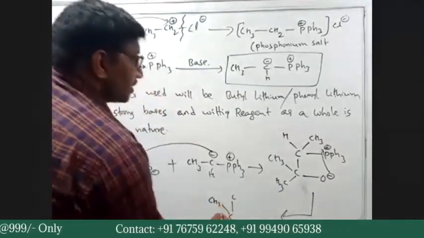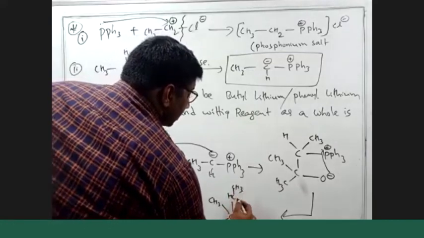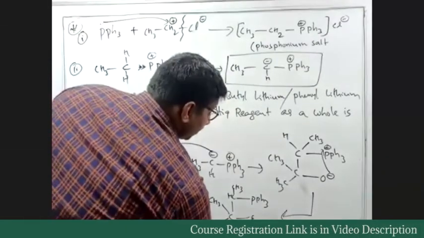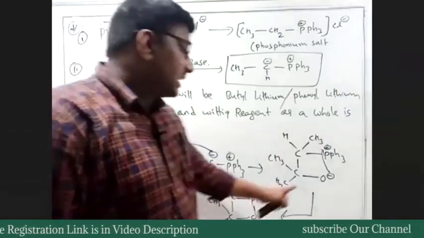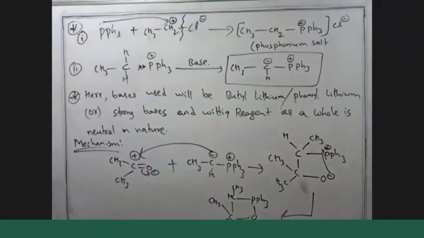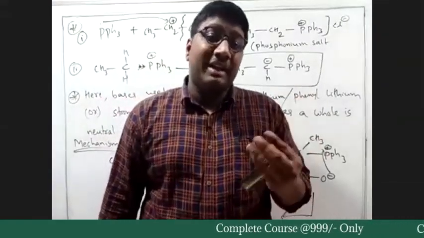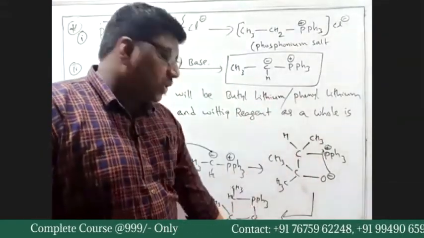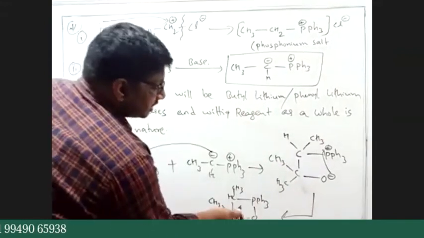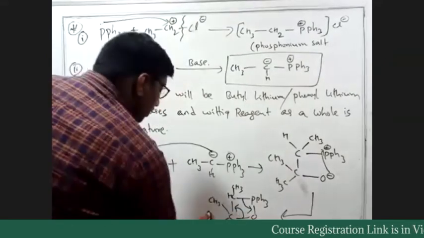Four-member ring structure. CH3, now what is this? PPh3, O. Oxygen has negative charge, phosphorus has positive charge. So a four-member ring structure is formed. As soon as it is formed, it will have a lot of ring strain, and the P double bond O is a very strong bond. So it undergoes cleavage immediately. This bond cleaves, this bond comes in two.